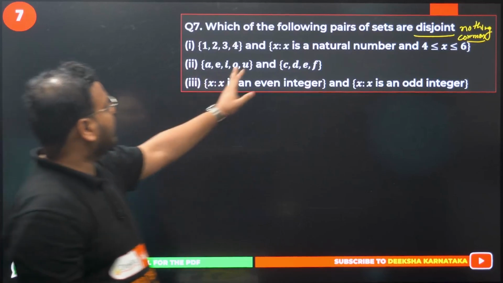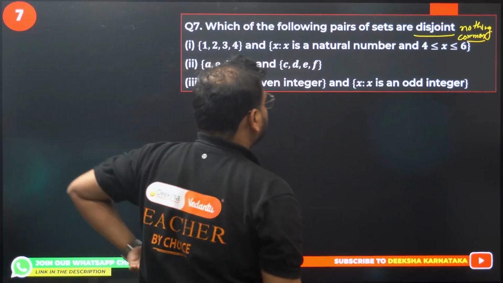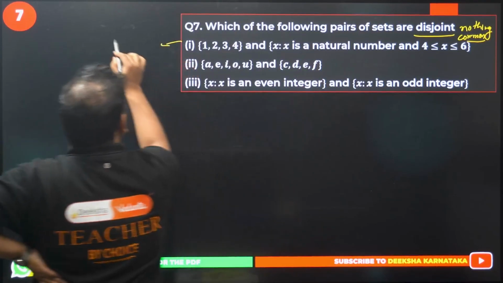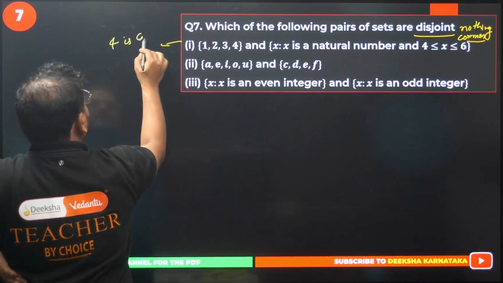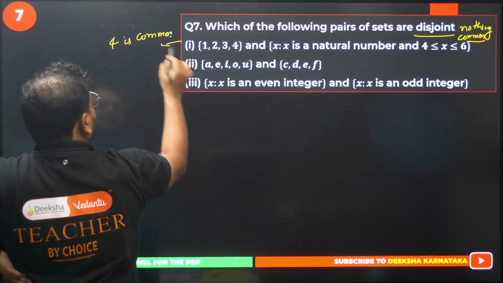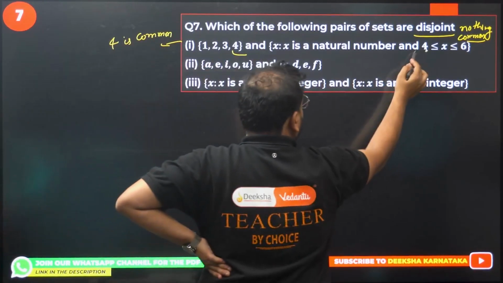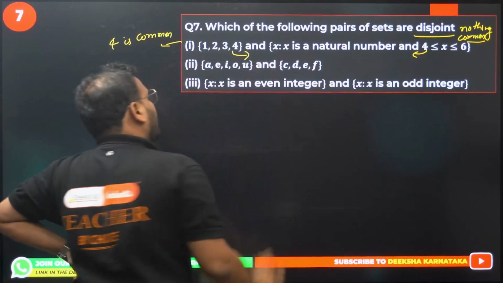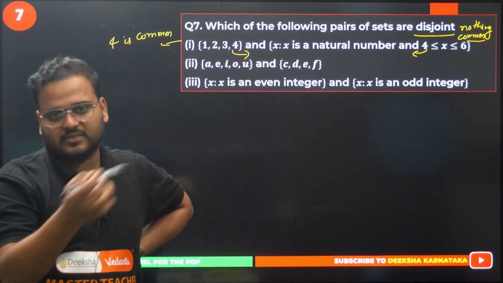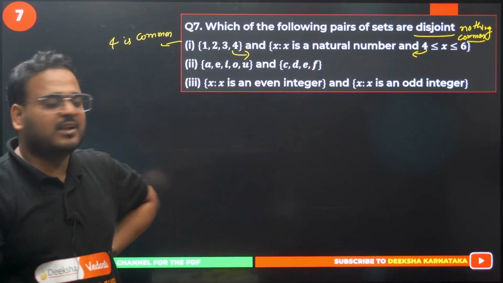{1, 2, 3, 4} and {x: x is a natural number between 4 and 6}. This has what common, sir? 4 is common. Please check. Here we have 4, and we also have 4 here. It means 4 is common between the given two sets. One is given in roster form, the other in set builder form, but 4 is common.